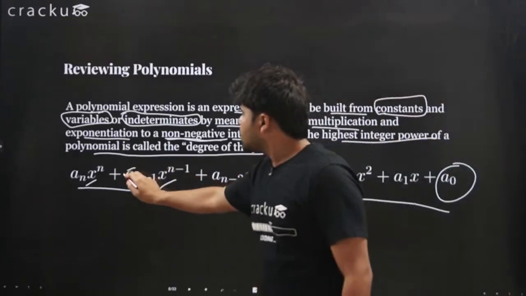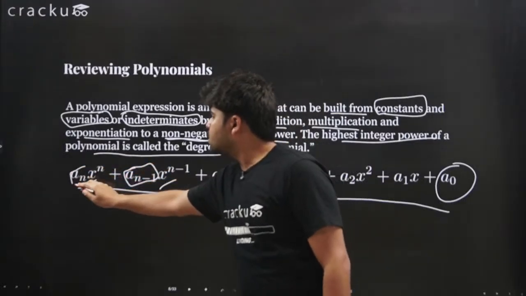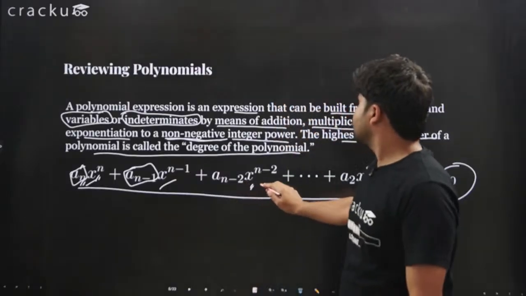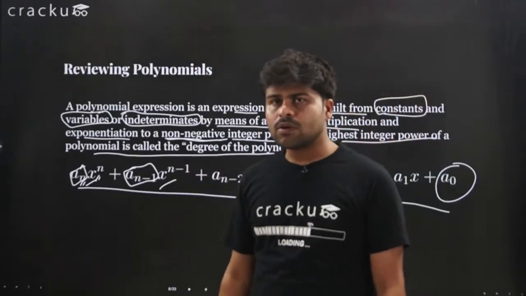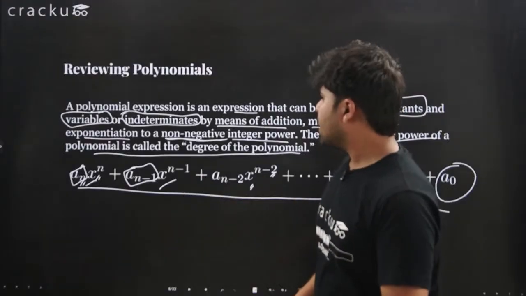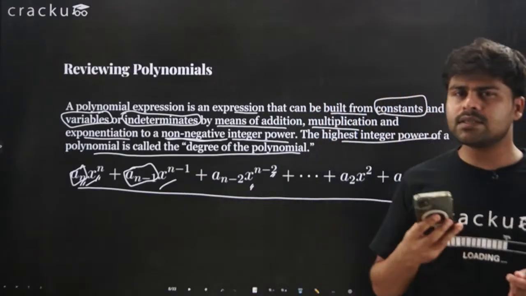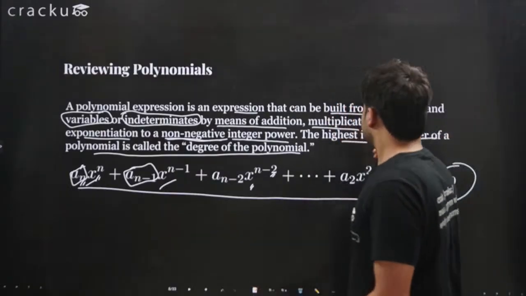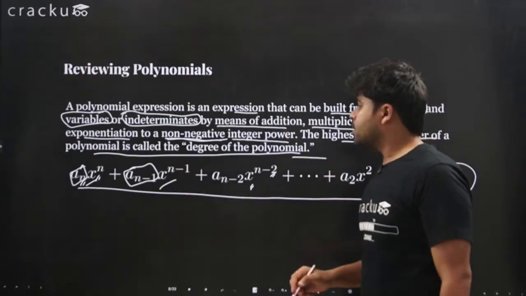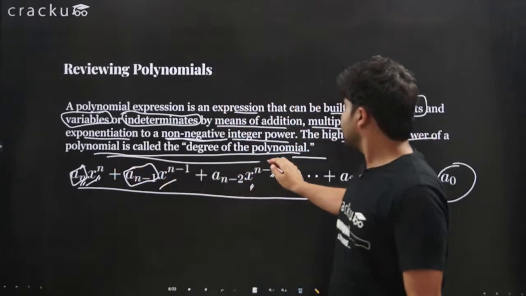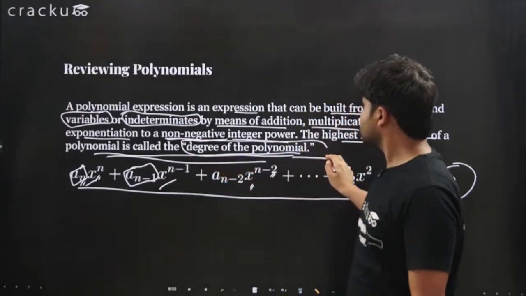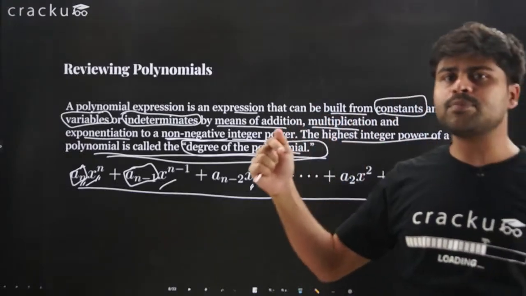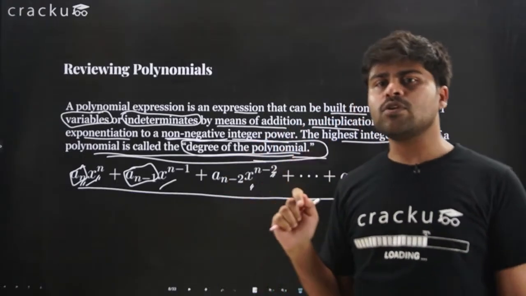Here these numbers are constants and they are called coefficients. So a_n is the coefficient of x raised to the power of n, a_(n-2) is the coefficient of x raised to the power n minus 2, and so on. So these are referred to as polynomials. I hope you already understand what a polynomial is. It is very basic stuff. Before we move ahead, just make sure to remember that the degree of the polynomial is the highest power of the polynomial. In any polynomial, the highest power is referred to as the degree of the polynomial.